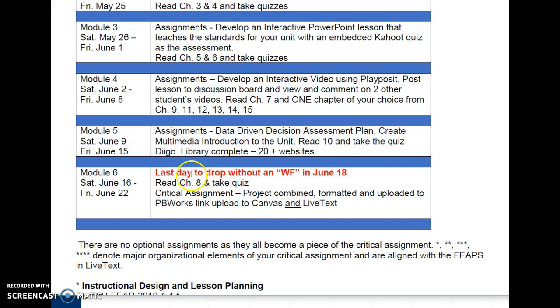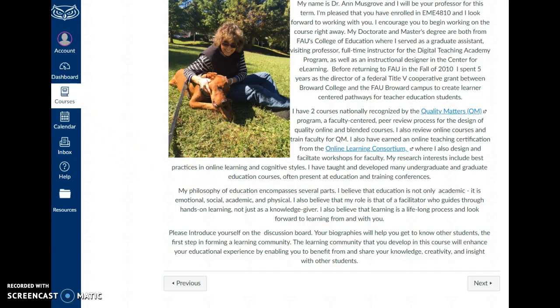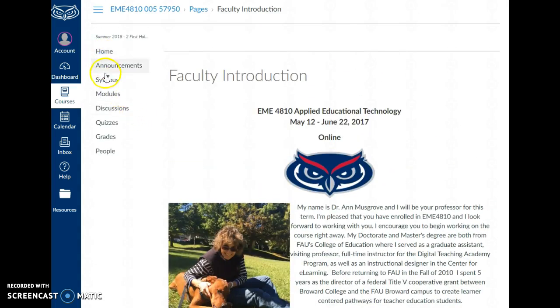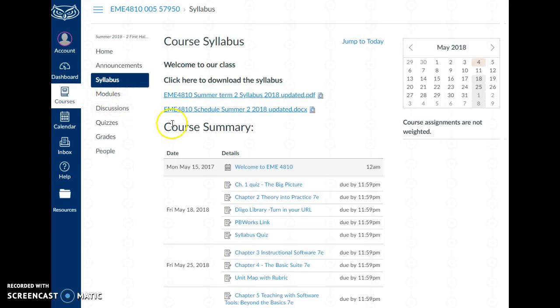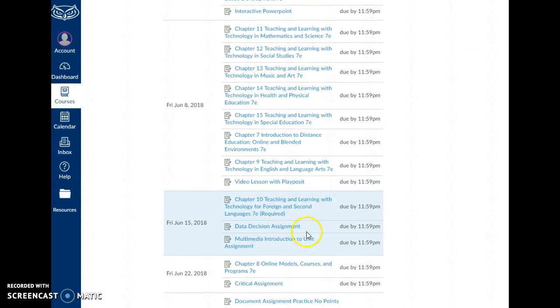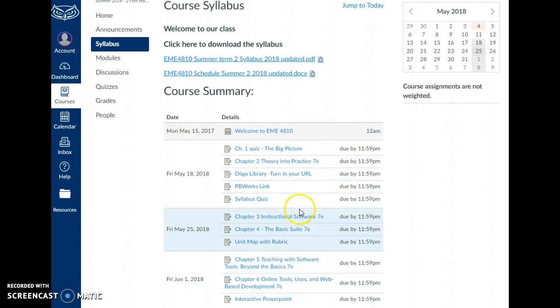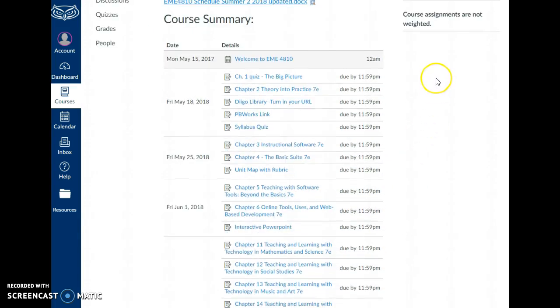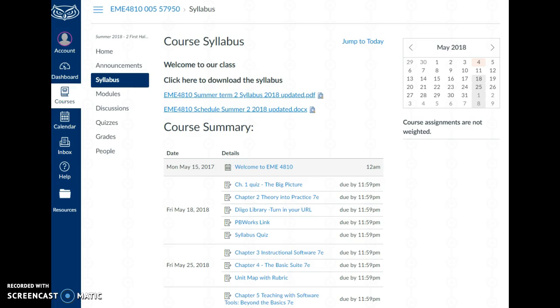So let's go back and jump into Canvas. So if you click on the syllabus area, you'll see here's where you can download the syllabus in PDF format or just the schedule if you want. But Canvas does a really nice job of breaking it down into weeks so that you can see everything that's due, and you can also use this calendar up here.